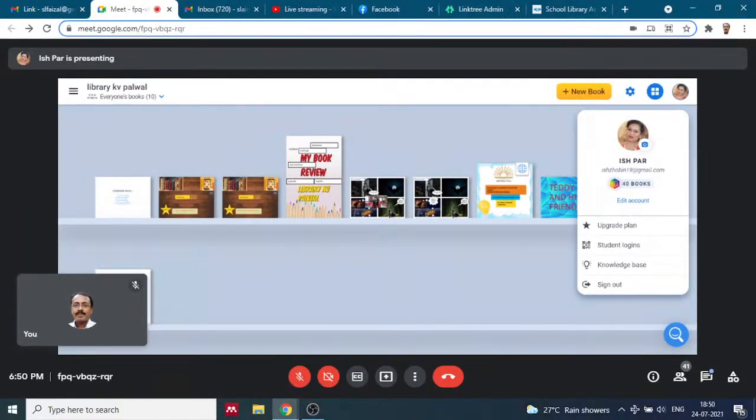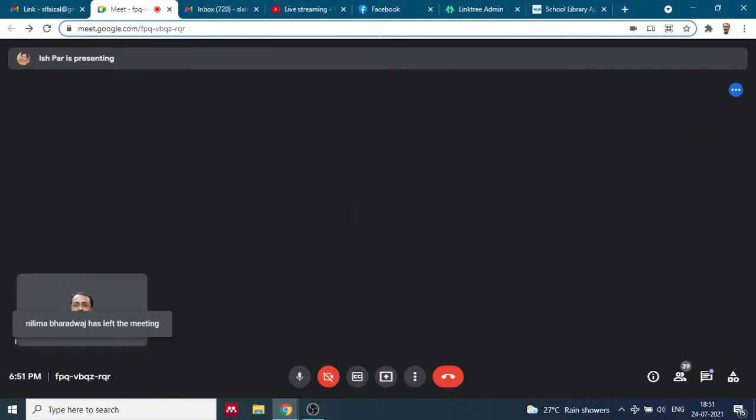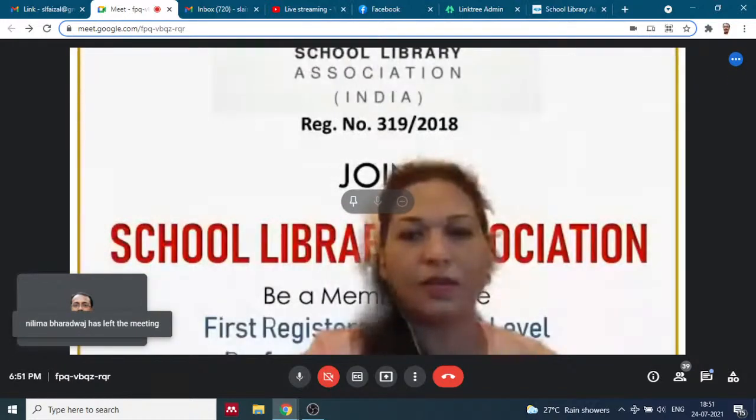So once you click on student login, Ishrat? It will ask for, yes. Yeah, that screen is not visible. That tab is not visible. Achha, that tab is not visible. Okay. Stopping and starting again.